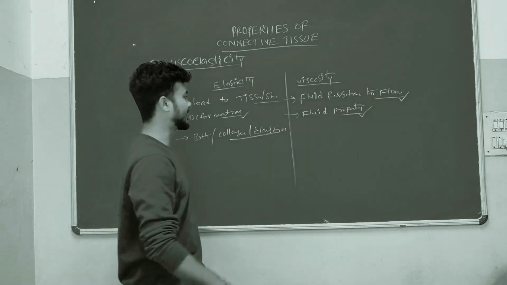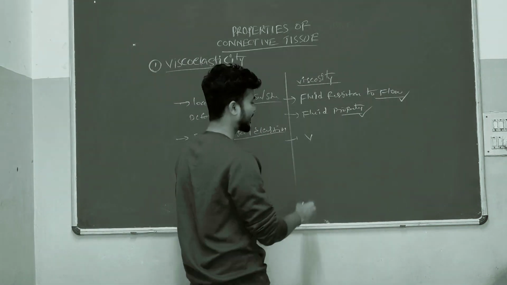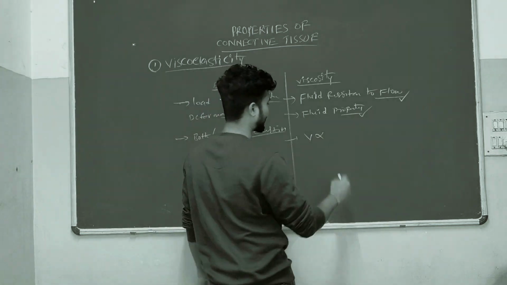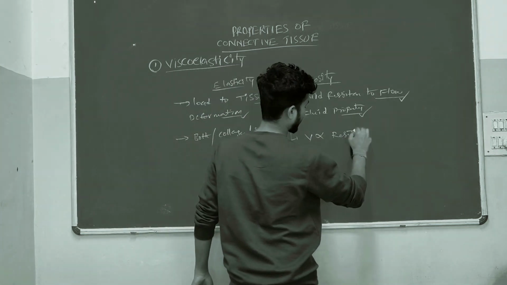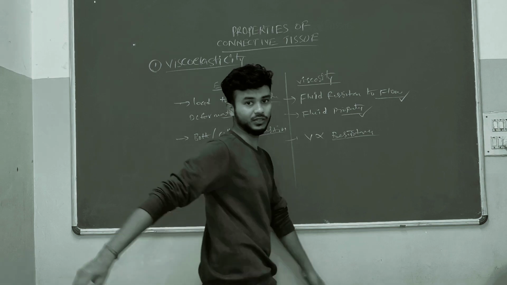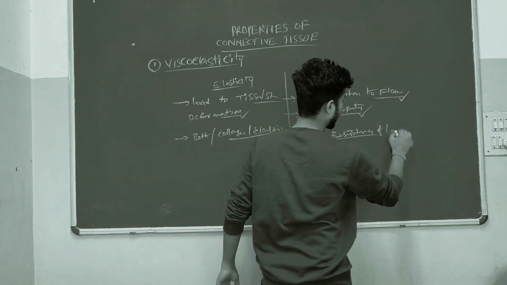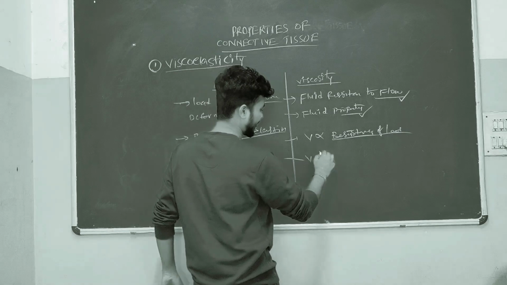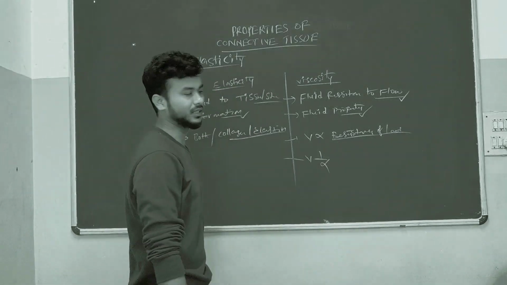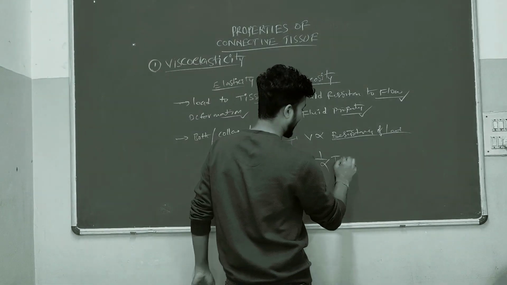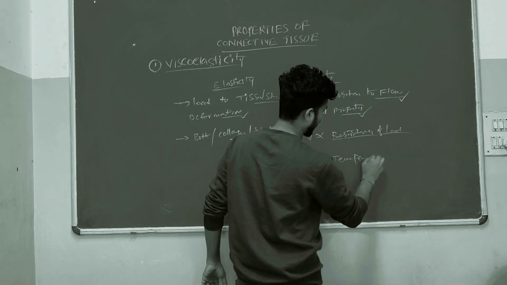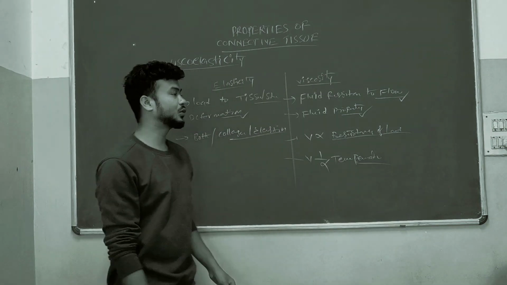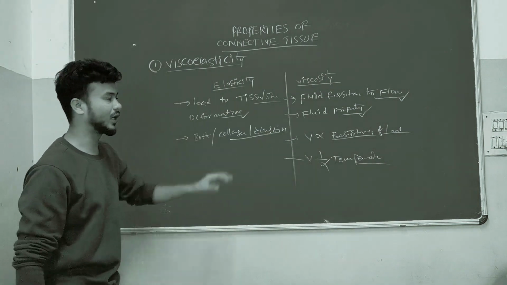Here viscosity is directly proportional to the resistance to load, and viscosity is inversely proportional to the temperature. So these two are the properties in viscoelasticity.